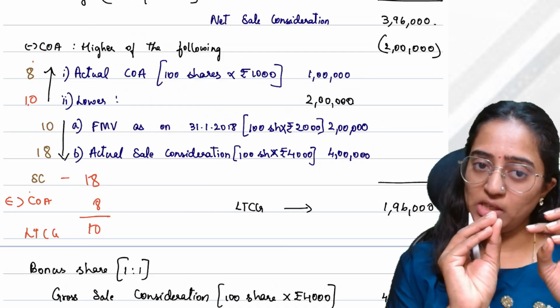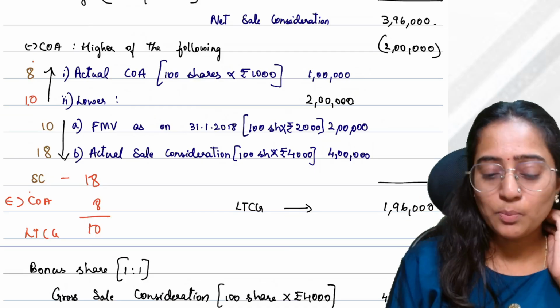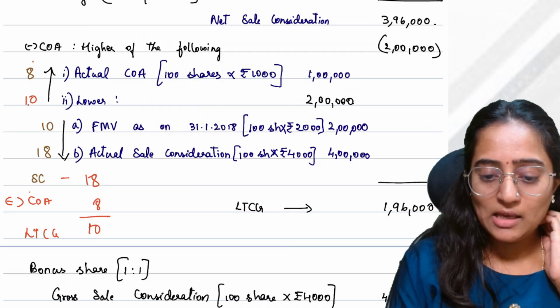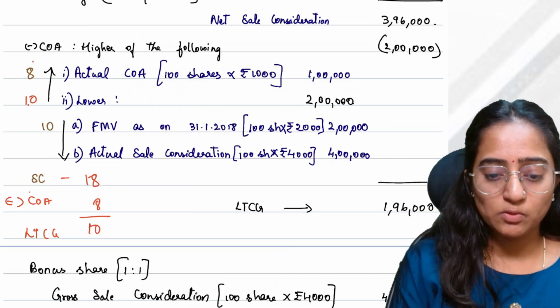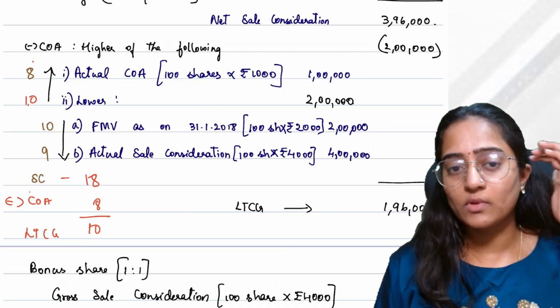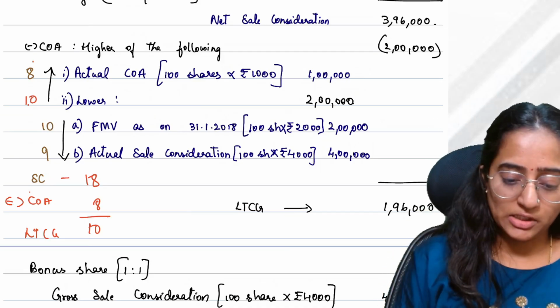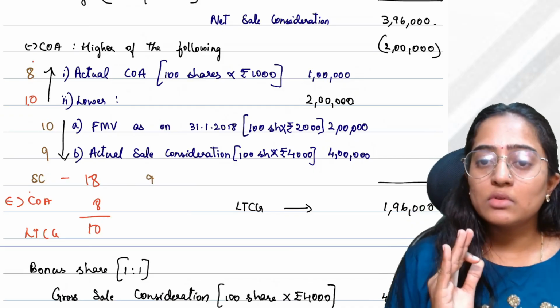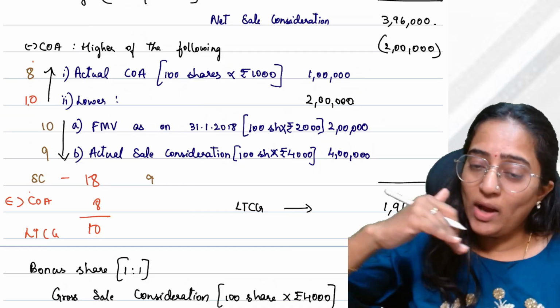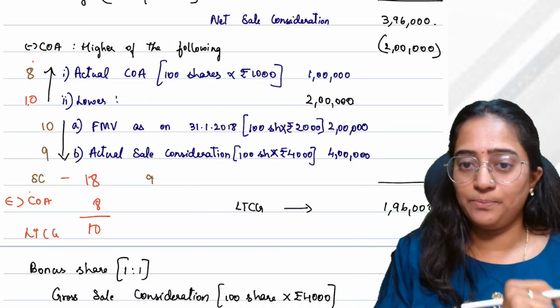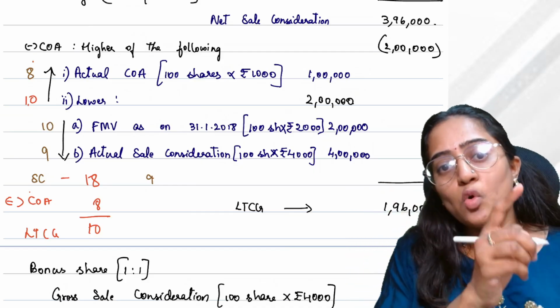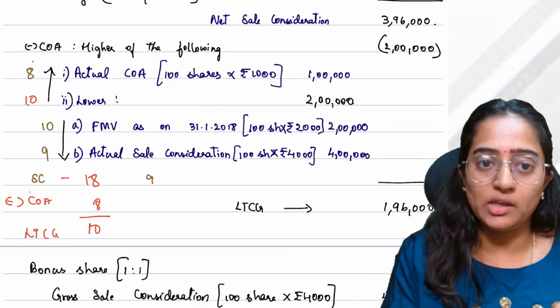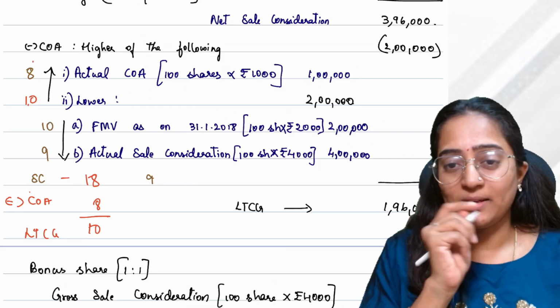Let me change the example a little bit. Suppose the fair market value is 10 and the actual sale consideration was only 9. You have sold today at 9, but if you would have sold it on 31/1/2018, you would have sold it at 10.